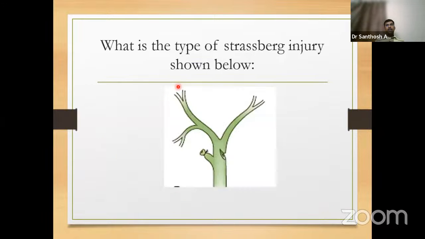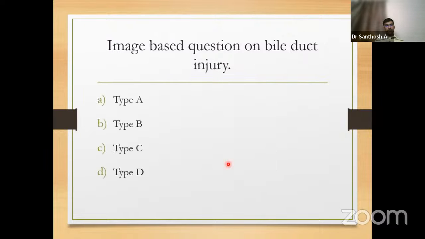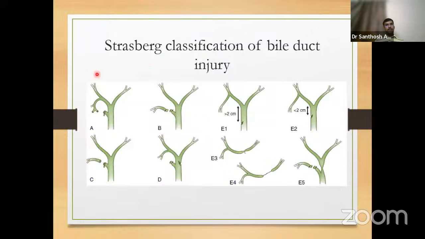Now, again, another image-based question for bile duct injury. I believe type B was given, but I have given a separate one. So what we see in this image is a side injury or a tangential injury to the common bile duct where the cystic duct is joining. So this is type D. Depending upon the injury, Strasberg has classified bile duct injury, particularly post-laparoscopic cholecystectomy or post-cholecystectomy.